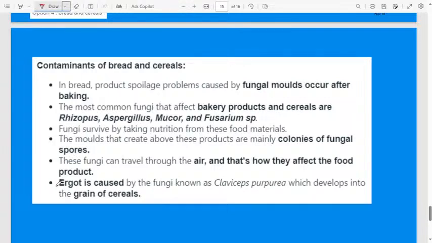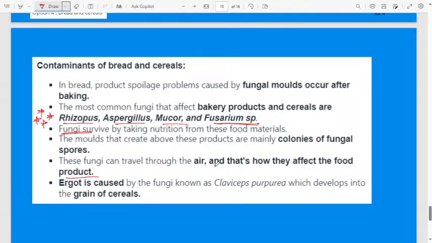The most common fungi that affect bakery products and cereals have these names, and they may occur on bread and cereals. They may ask in the exam, so remember the names here; they may combine different names. Fungi survive by taking nutrients from these food materials. Whenever the fungus is growing, it takes the nutrients present in the food. The molds that appear on these products are mainly colonies of fungal spores. These fungi can travel through the air, and that is how they affect the food product.